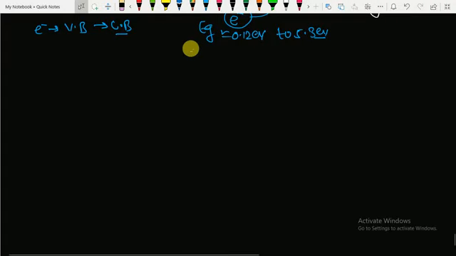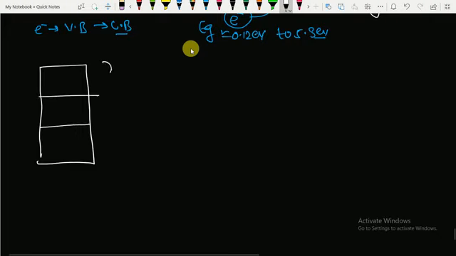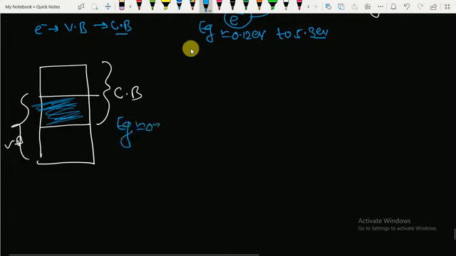Now in case of conductor, there will be overlapping of valence band and conduction band. So this is the conduction band, let's say, and this is the valence band, and this is the overlapping. Eg, that is the band gap or energy gap, will be equal to 0 electron volt. In case of semiconductor, the energy gap is very small, so there will be transition of electrons from valence band to conduction band if we provide a little energy, nearly 1 electron volt.